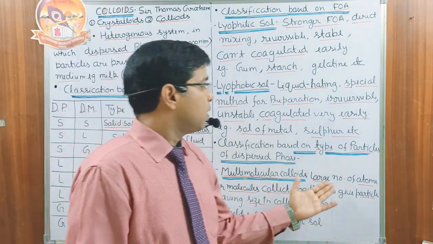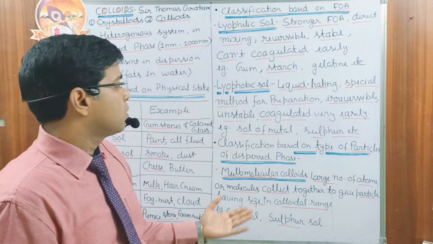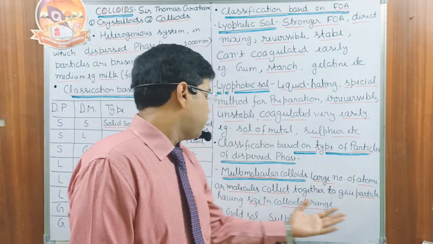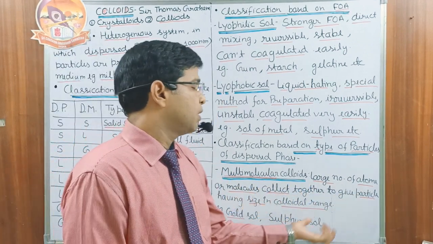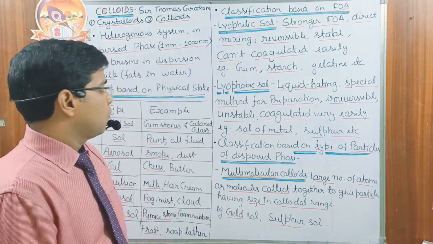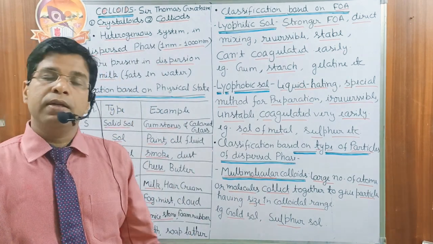It is formed when a large number of atoms or molecules collect together to give particles having a size in the colloidal range. For example, gold sol and sulfur sol.